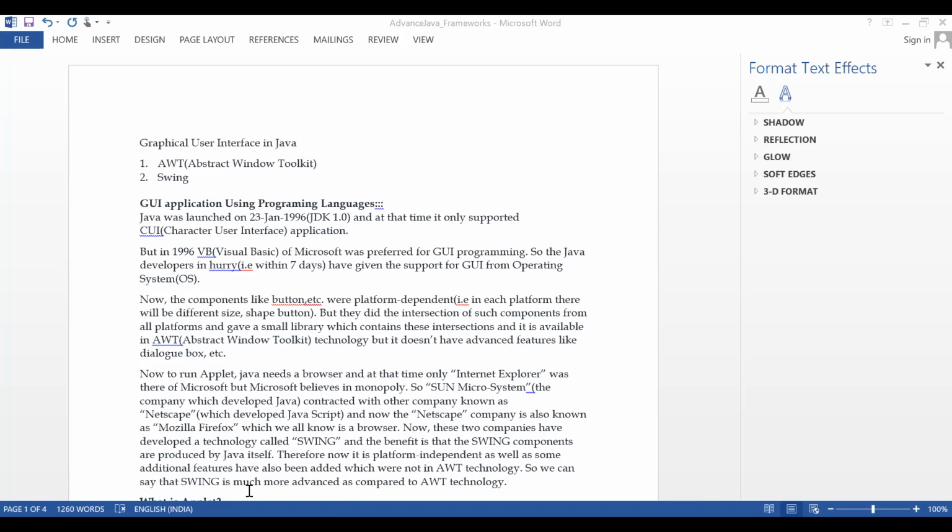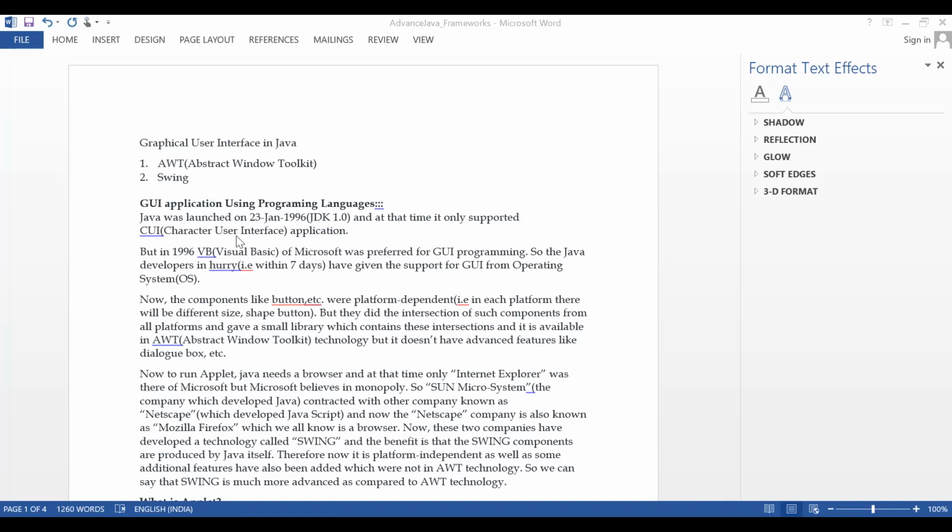You understood, right? The first year mentioned here is 23 January 1996, when JDK 1.0 was in use. So far, only the character user interface is there. So far, are you able to build any graphical user interface?